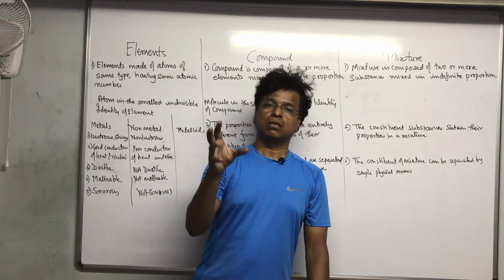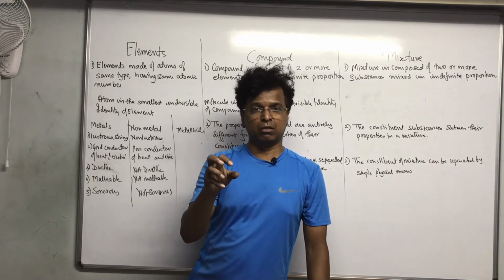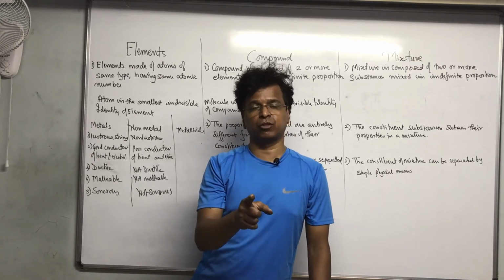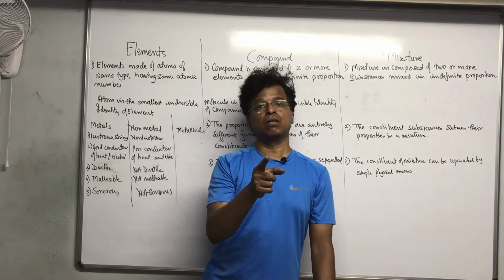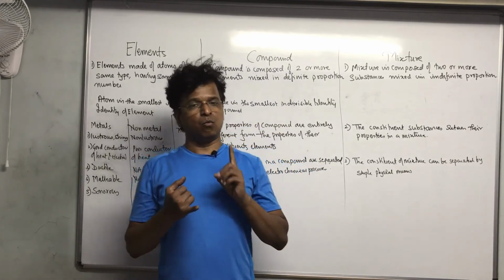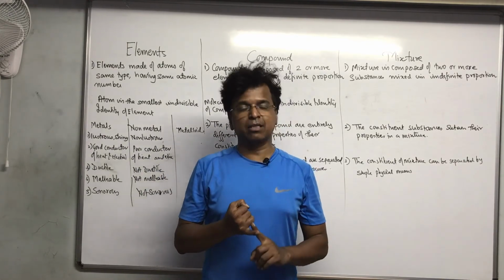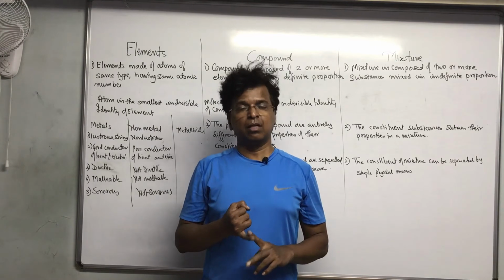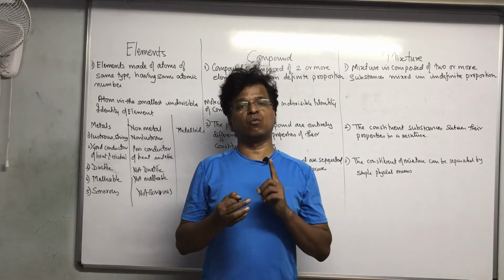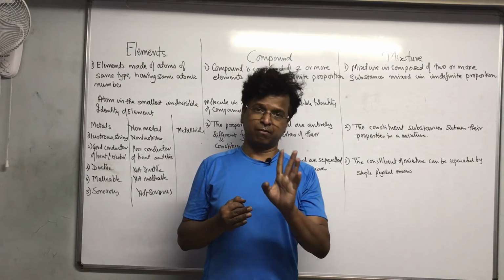In compounds, the constituent elements are mixed in definite proportion. In water, 2 hydrogen atoms and 1 oxygen atom have to be mixed in this proportion. Therefore, this is 1 point is over. Are you getting my point? In a compound, the constituent elements are mixed in a definite proportion. Same is true in water. In water, 2 hydrogen atoms and 1 oxygen atom are mixed to make a molecule of water. Fine.